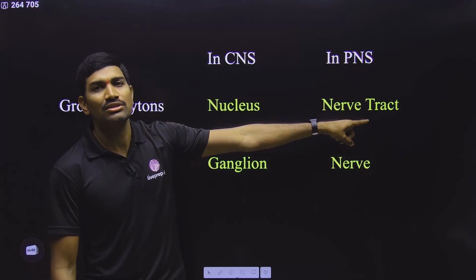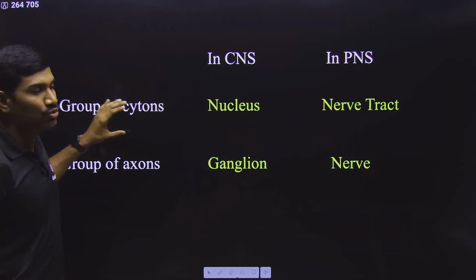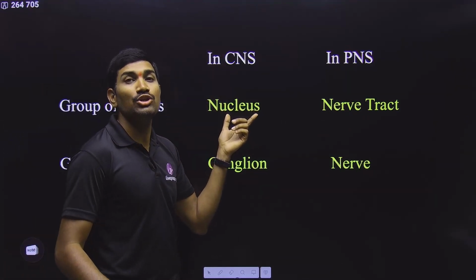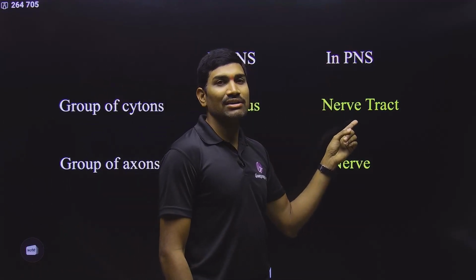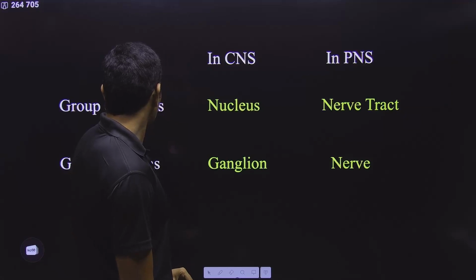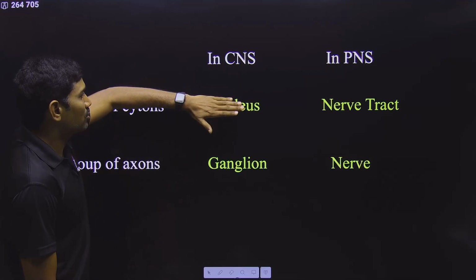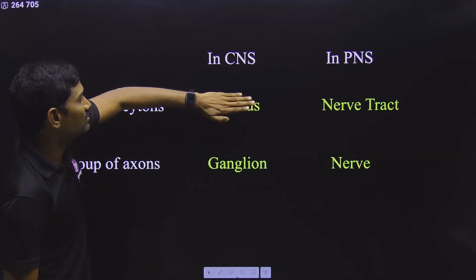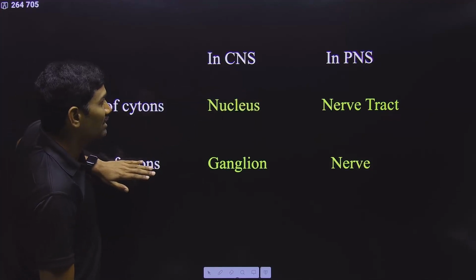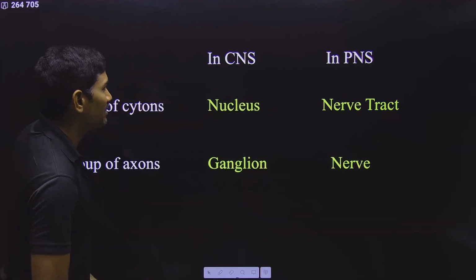Where exactly do we use the term tract? Observe carefully. A group of cytons, meaning cell bodies, in the central nervous system is called a nucleus; the plural is nuclei. Sorry, I have changed it. So it is not like this. A group of axons in the central nervous system is a nerve tract, and a group of cell bodies in the central nervous system is a nucleus. Please write these two names here. Please exchange them, sorry, I made a mistake while typing this.